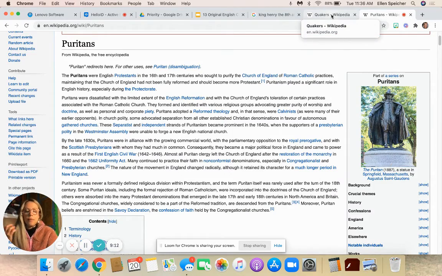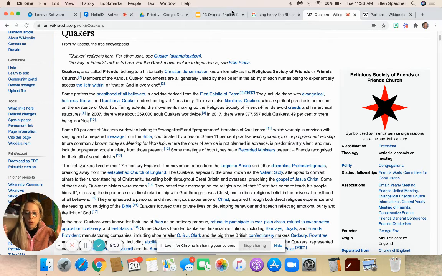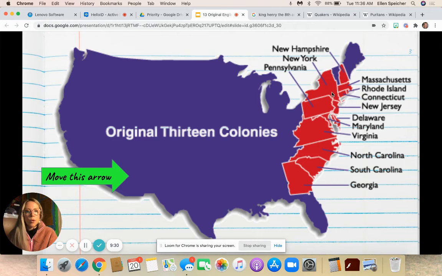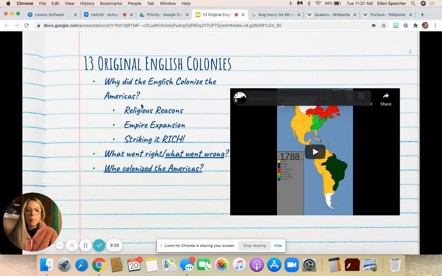And these are two religious groups that are ready to leave England because they are feeling so persecuted by the religious movements that are happening in England and Britain and the lack of support they're getting. So they're like, well, maybe we'll try and establish this new colony in the Americas. So that's one motivating factor for them.